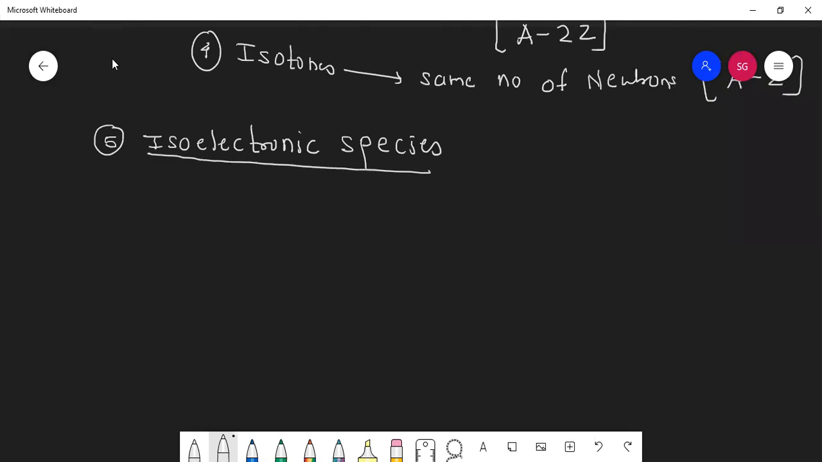Isoelectronic species. Students, this is the most asked question in JEE and NEET exams: which of the following are isoelectronic? The word iso means same and electronic means electron, so it is having the same number of